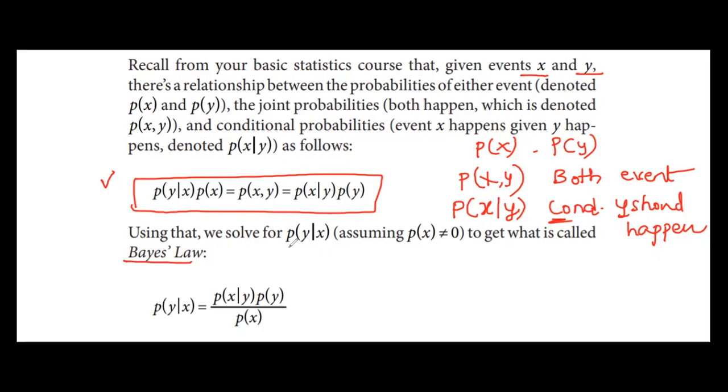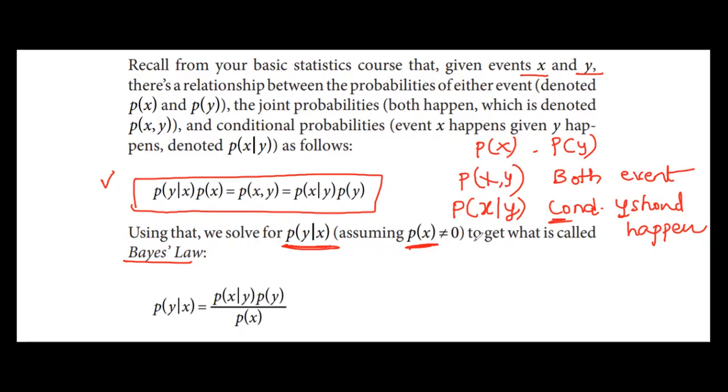In Bayes law, we solve for the conditional probability of the occurrence of Y when X has occurred, based on the assumption that the probability of event X is not 0.